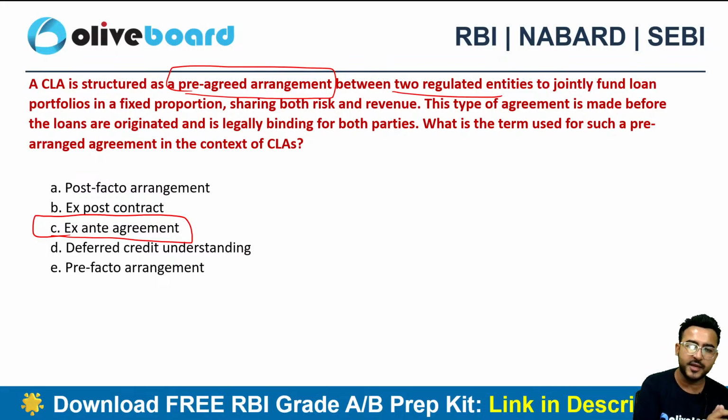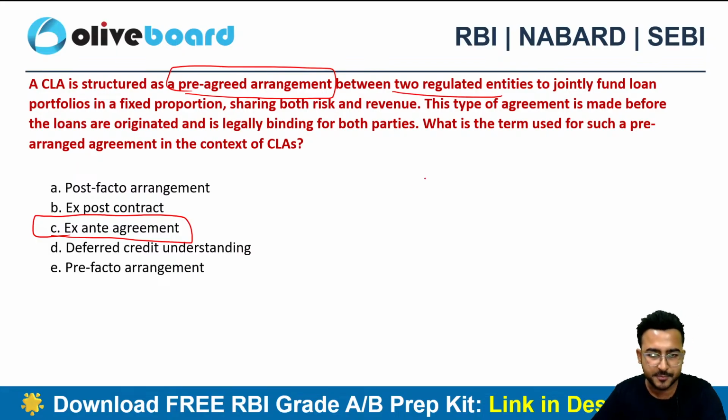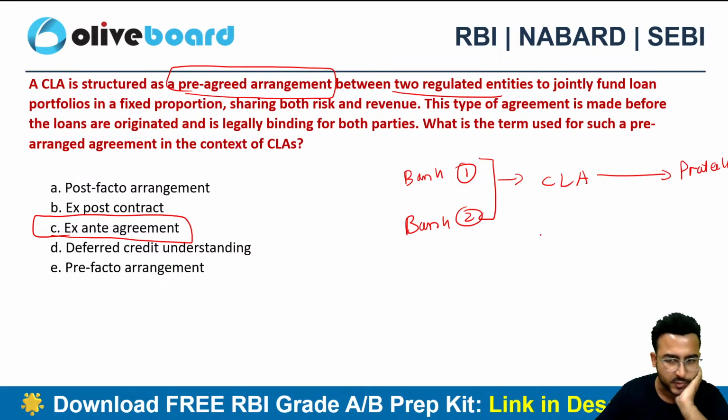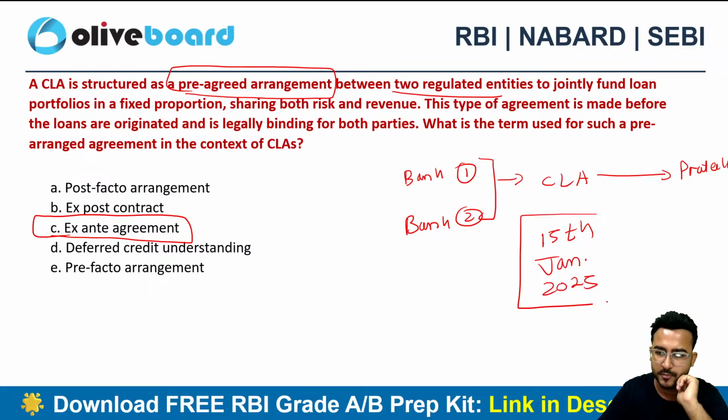Can you guys tell me one more thing related to this particular circular? Let's suppose two banks, bank 1 and bank 2, have entered into a co-lending arrangement. They are about to give me the loan, let's suppose on 15th of January 2025.